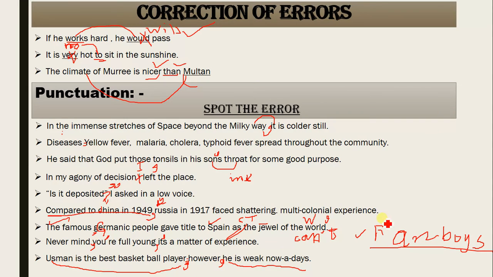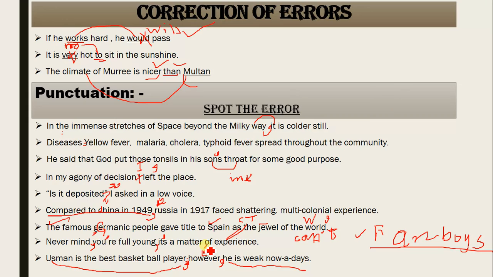That is the second rule. The third rule: if you are not using fanboys, and not using semicolon, transition word and comma, only go for the use of semicolon. Then the two independent sentences will be joined with a semicolon.